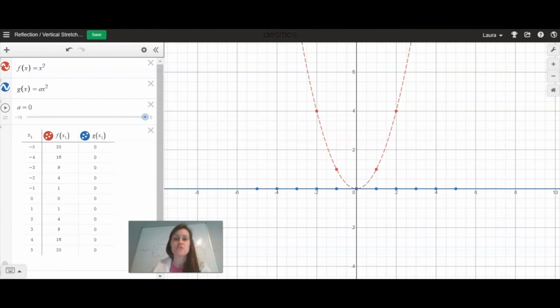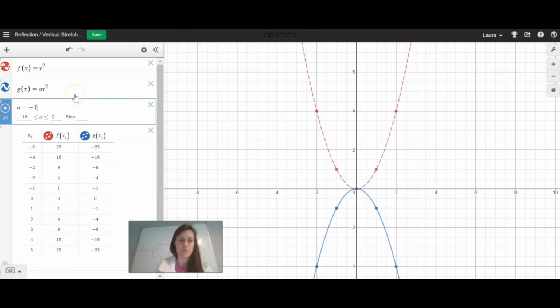The next type of transformation that we're going to look at is a reflection, and reflections that also contain a vertical compression or a vertical stretch. So this time I'm going to be changing the value of a in my transform function to be negative. So let's take a look and see what happens as I move the slider from 0 to negative 18. When I start, it looks like my graph is reflected over the x-axis and it's really, really wide until I get to a is equal to negative 1. And when I get to a is equal to negative 1, the graph is reflected right across the line y equals 0, or right across the x-axis.